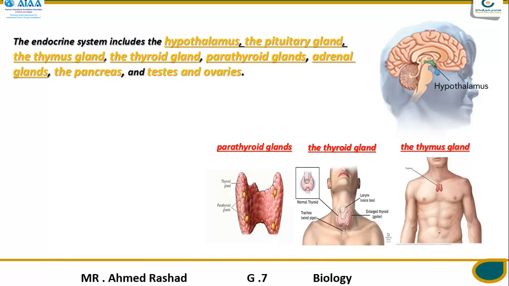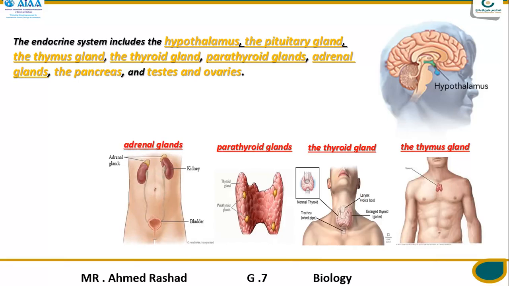After that, the adrenal glands. Excellent. The adrenal glands are found above your kidneys, and they have an important function in the urinary system, balancing water, salt, and sugar in your kidneys and in your blood.